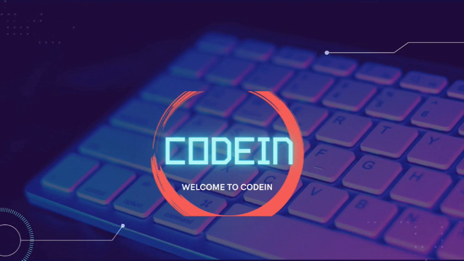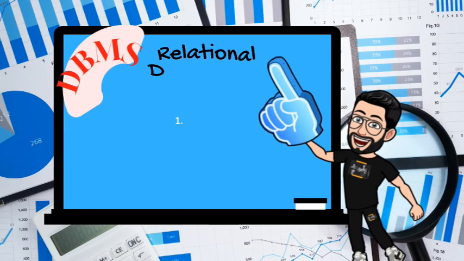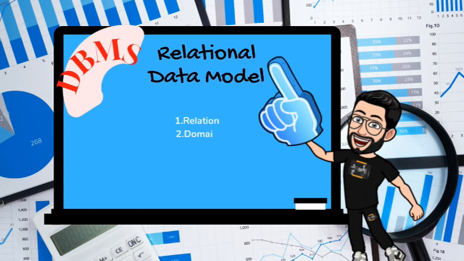So guys, in today's video we are going to discuss the relational model and some of its terminologies, as you could see in the thumbnail also. What we are going to learn: what is a relation, what do we mean by domain, tuples, attributes, cardinality, views. These are the terminologies that we use in the relational model, and how we are going to work with the help of the relational model.